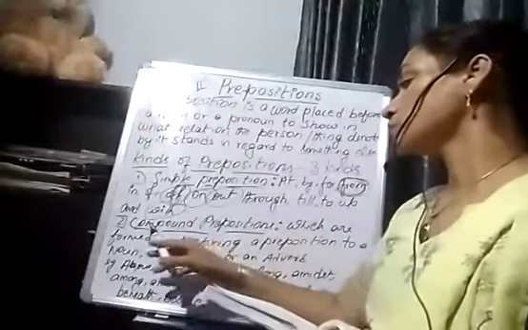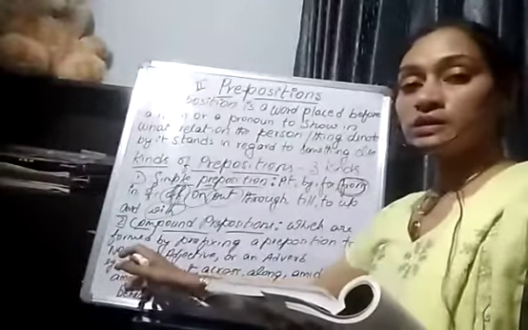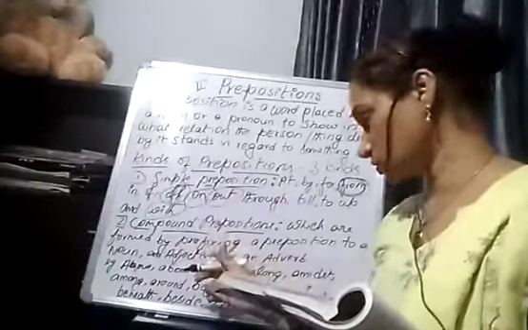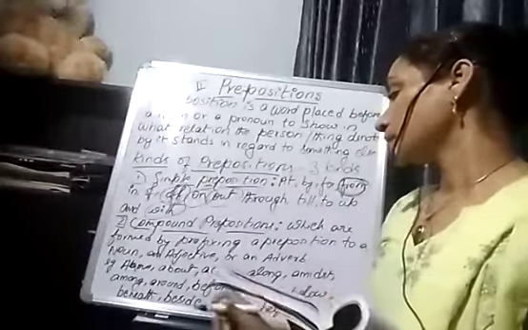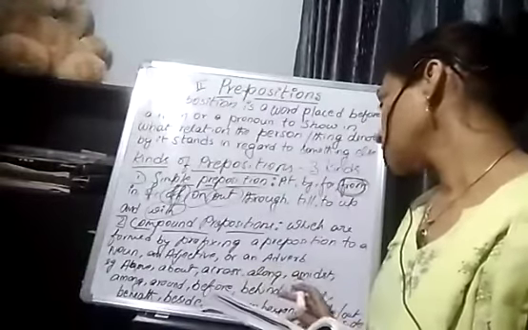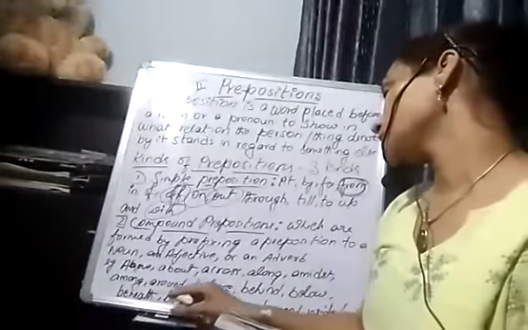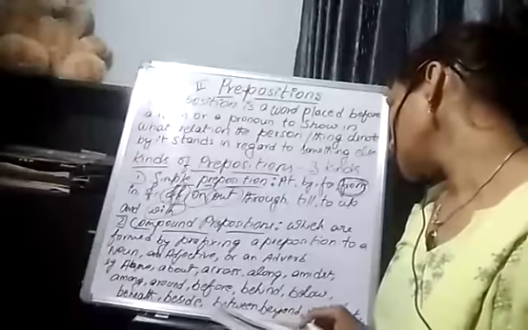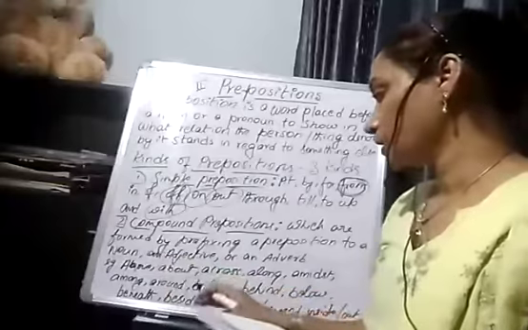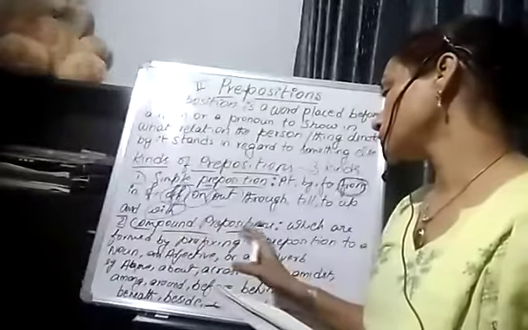Examples: above, about, across, along, amidst, among, around, before, behind, below, beneath, beside, between, beyond, inside, outside. So these are the prepositions which come under compound prepositions.